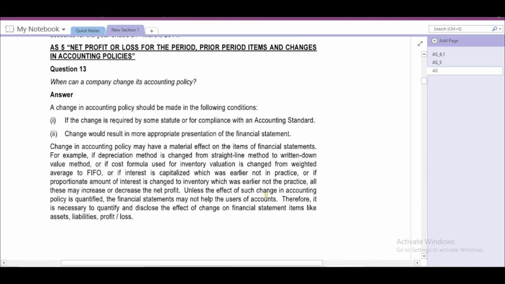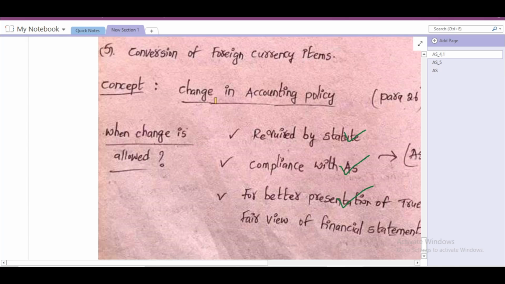Accounting Standard 5. When can a company change its accounting policy? We already studied this in AS 1. When is change allowed? When required by statute, for compliance with any other accounting standard, or for better presentation of a true and fair view of financial statements.